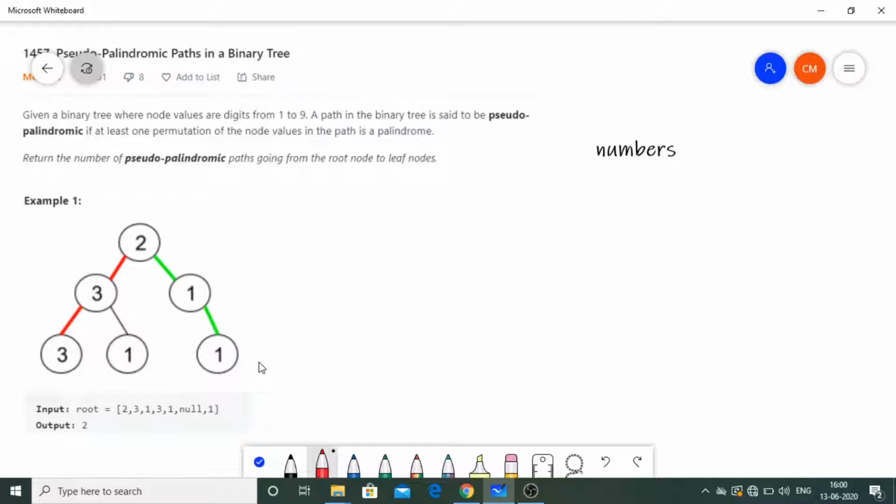Okay, so these are palindromes. So we have to return the number of pseudo palindromic paths from root node to leaf nodes.